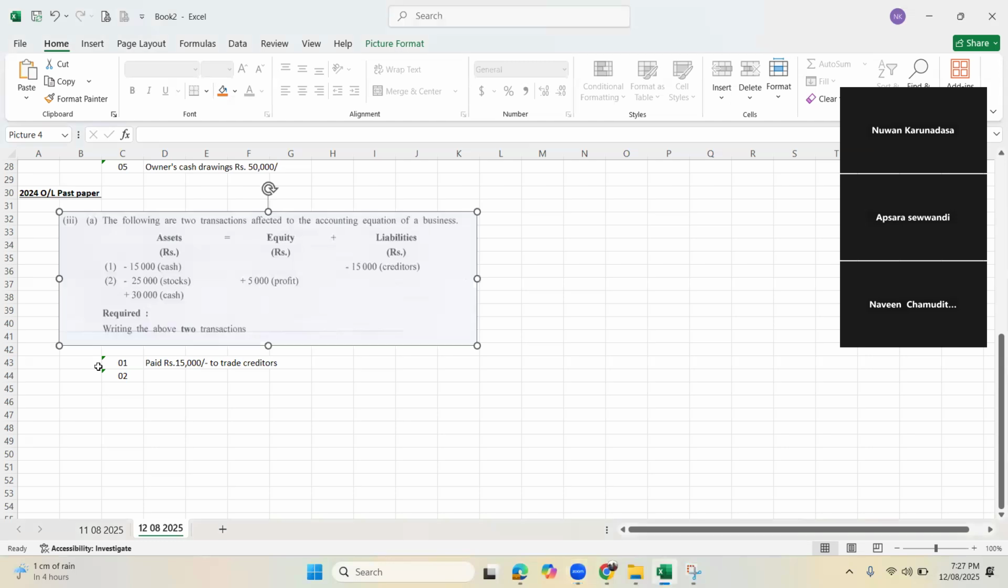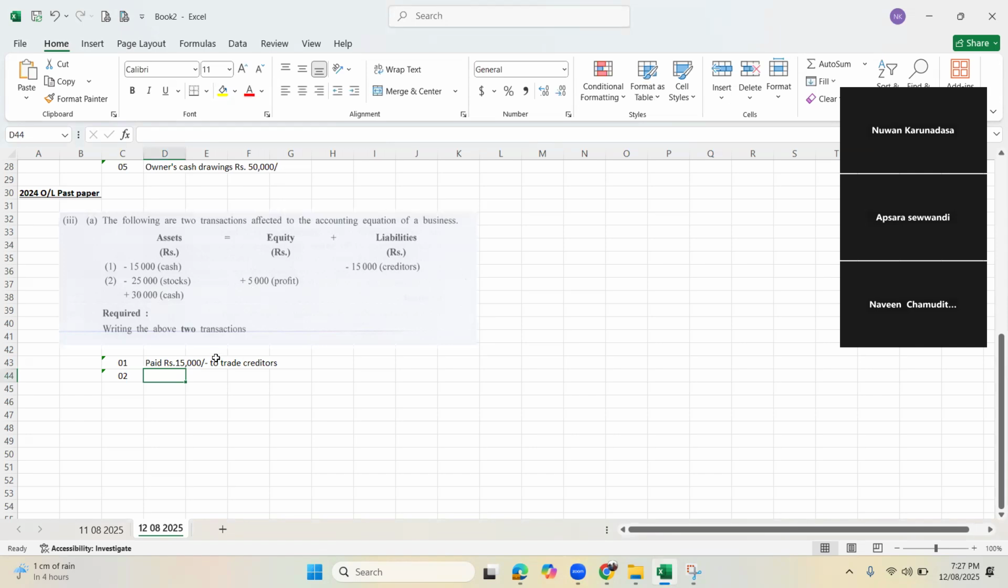Very good. So 25,000 worth of stocks were sold for 30,000, with a profit of how much? 5,000. On cash. This is the way we should write it. Rupees